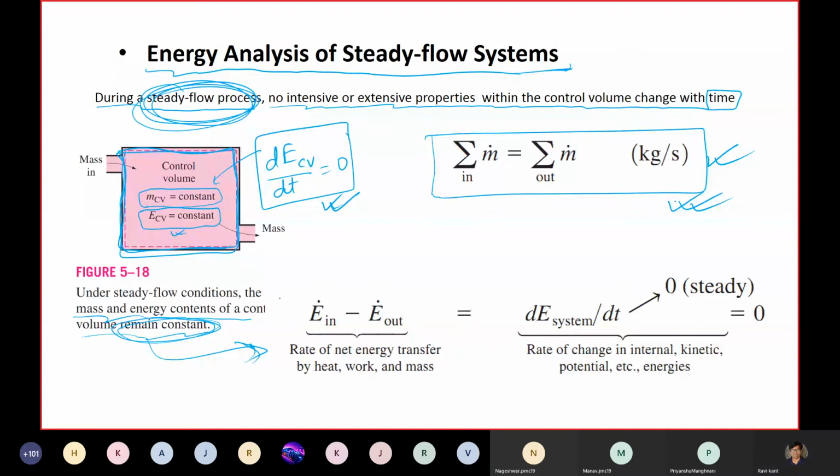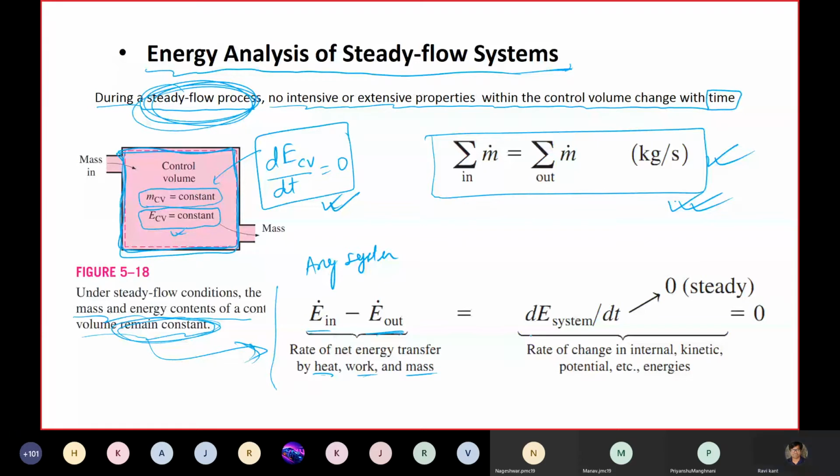So we have already seen that conservation of energy for any system is written as E in minus E out. E in means all the energies. It may constitute heat, work, or mass, or anything. And E out, it may constitute heat, work, or any mass. So E in minus E out is equal to change in total energy of the system with time. So total energy means internal energy, kinetic energy, potential energies, right? And in this case, we have an additional thing.